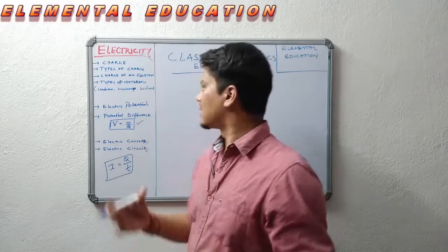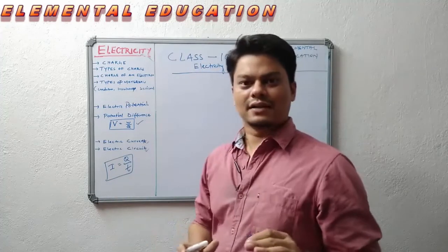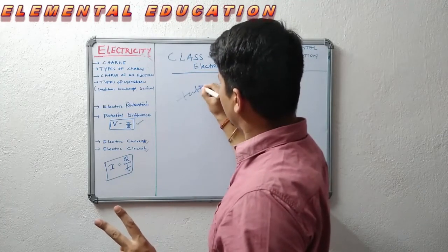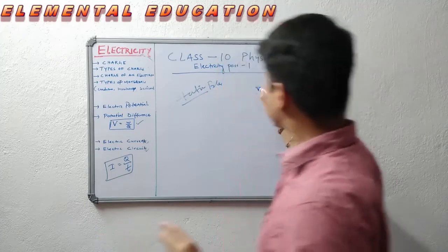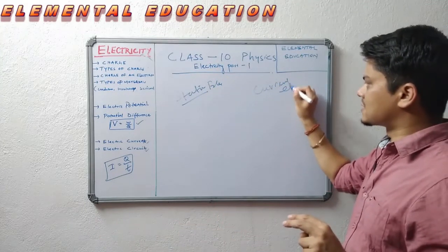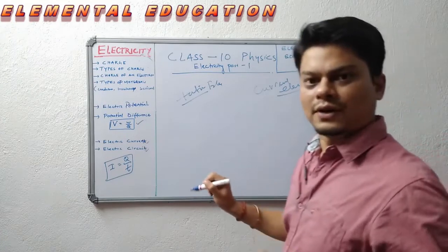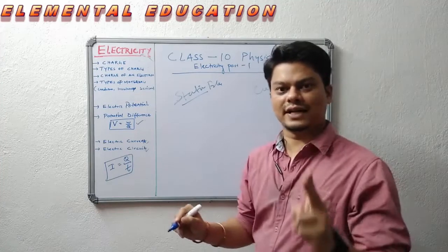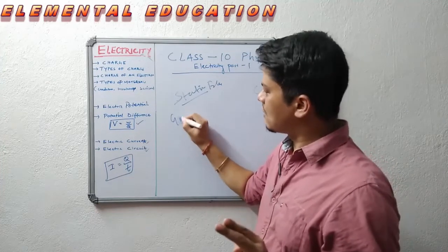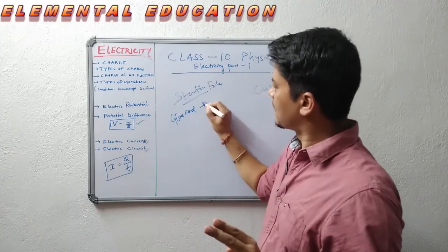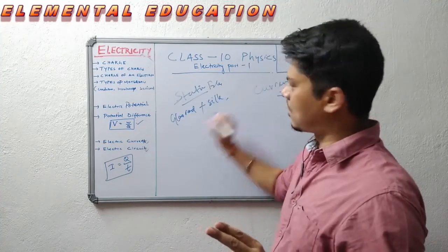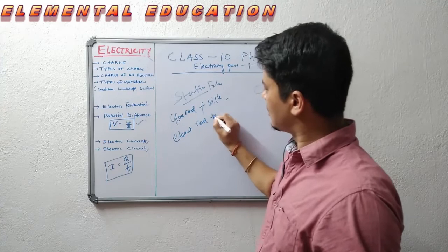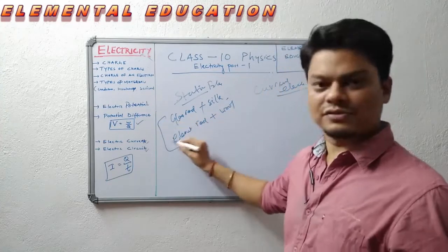Before we start, we should know electricity is of two types. One is static electricity, another is current electricity. So what is static electricity? Static electricity is the electricity we get when we rub a glass rod with silk, or when we rub an ebonite rod with wool. This produces static electricity.